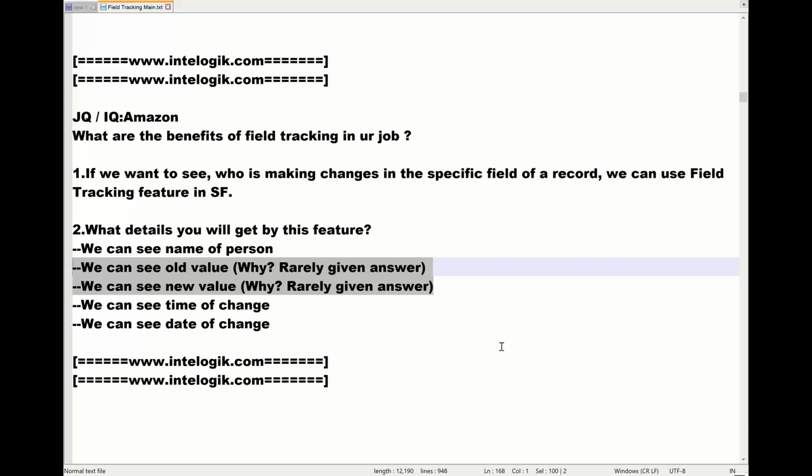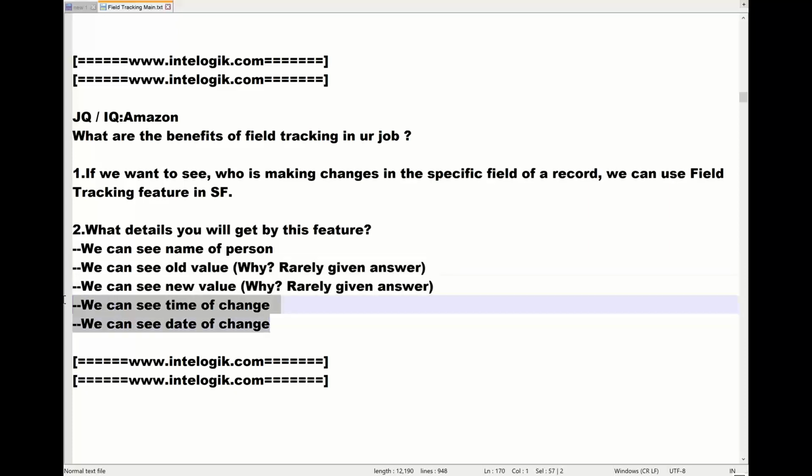Let me do the needful. So here, what we will do, guys, is enable a facility by which we can see the new and old value, and also the time of the change: when he modified it, what the date is, what the time is, all these things we can see. Let us see how we can enable this, and how this jewelry shopkeeper got the benefit from us.